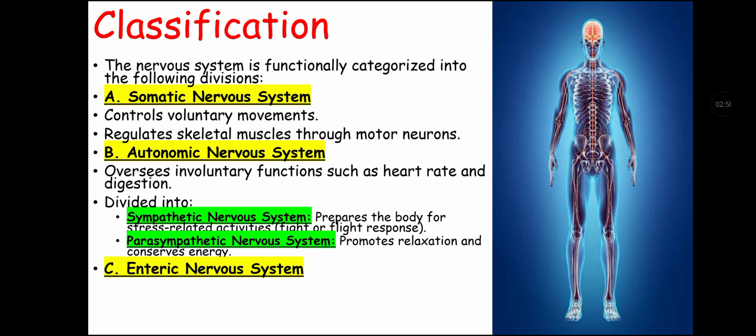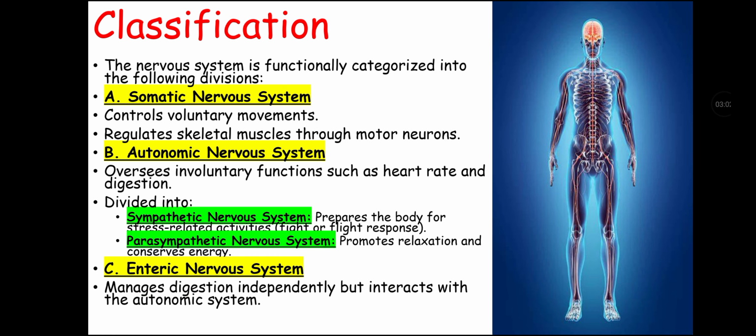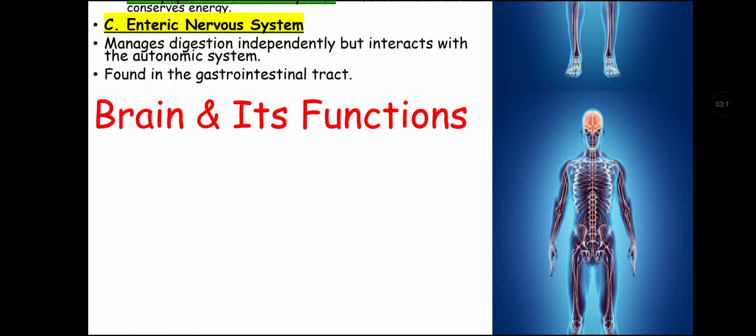The third classification of nervous system, that is functional classification, is enteric nervous system that manages digestion independently but interacts with the autonomic nervous system. It is found in gastrointestinal tract.